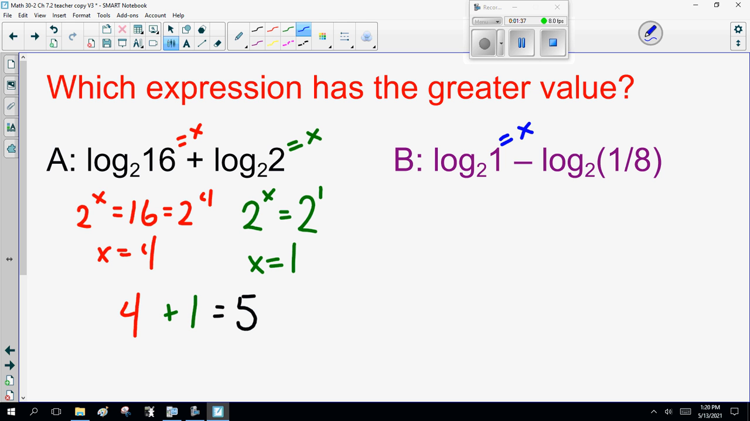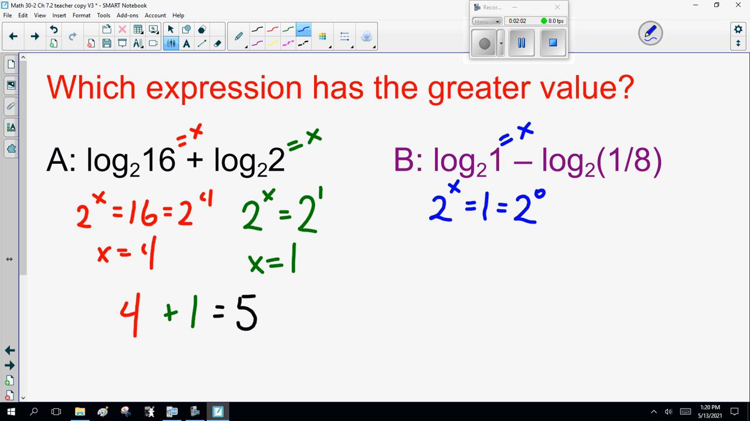So log base 2 of 1, that's x. So this is, as an exponent, base 2, power of x equals 1. What the heck? Think about it for a second. We did these with exponents, and it's a little sneaky, which is why I'm helping you with this. That's 2 to the 0.